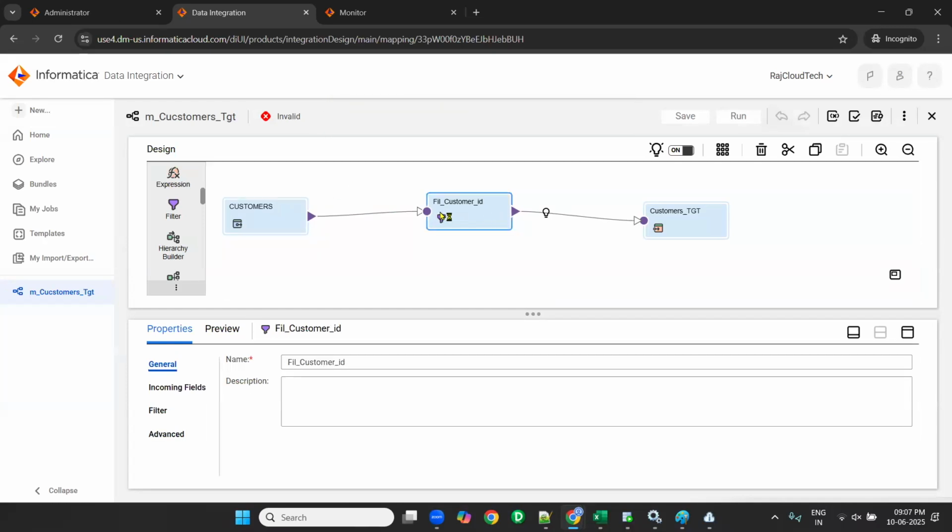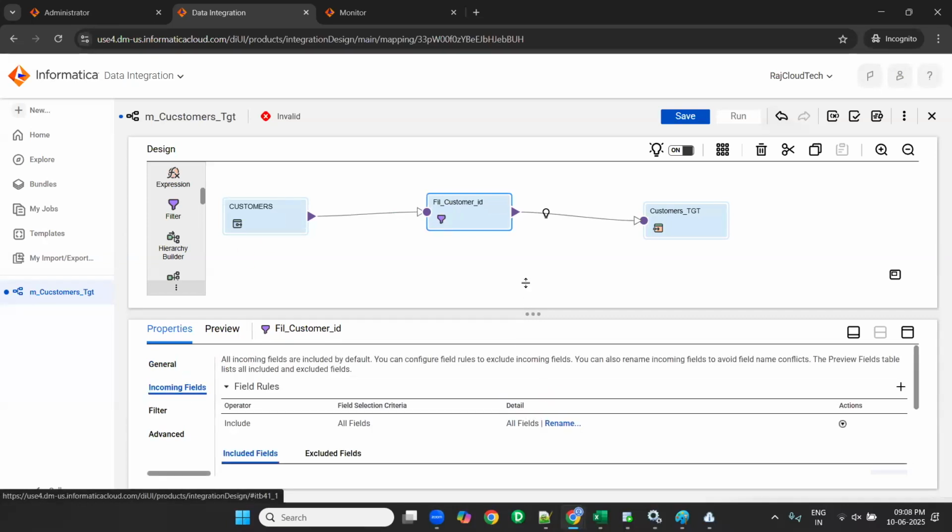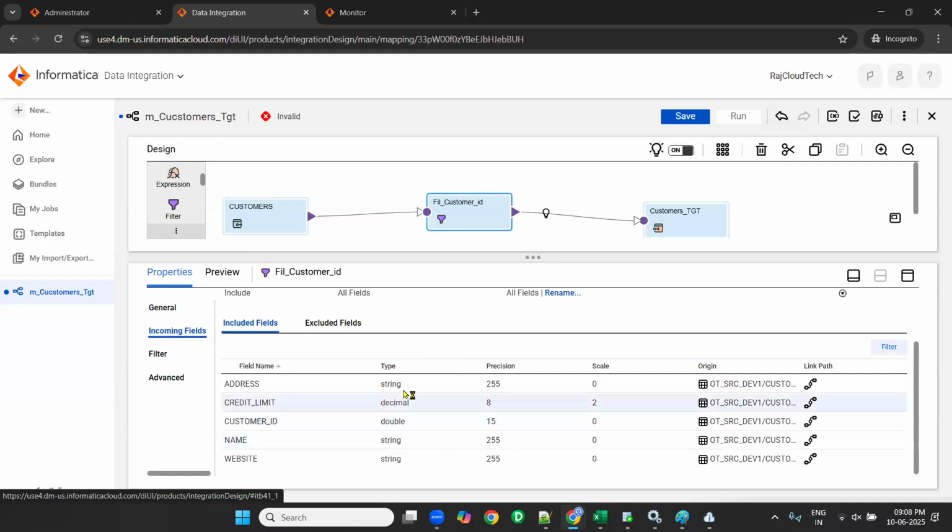Now see, in filter, if you want only a few columns, what to do? I'll tell in the next session, tomorrow's session. Just hold up. Today only basics. Don't make it complicated. Only a few columns also you can do it. How? I'll tell in the next session. You can exclude them.